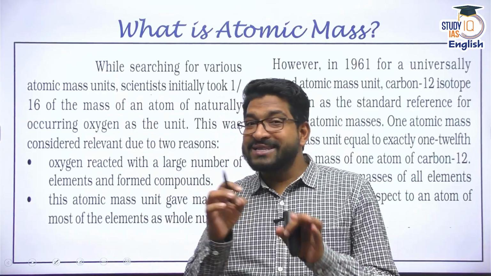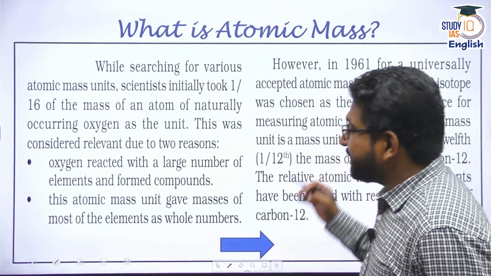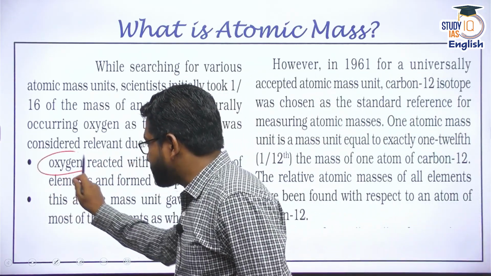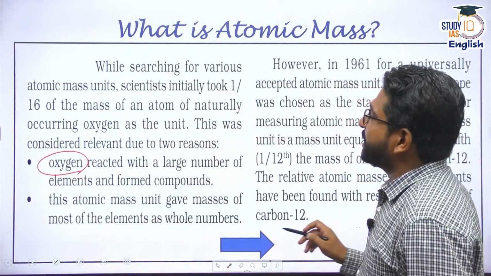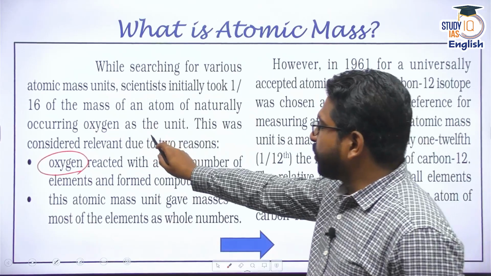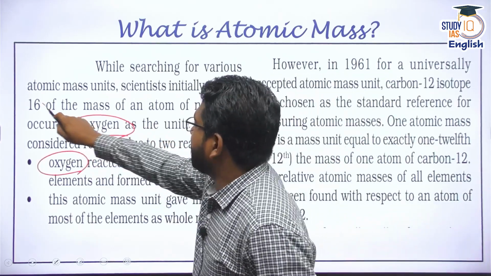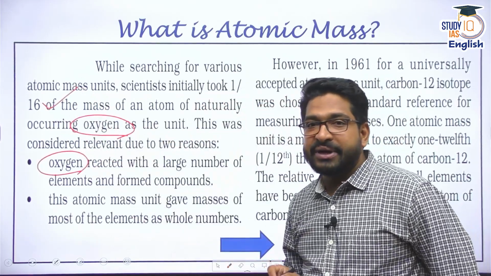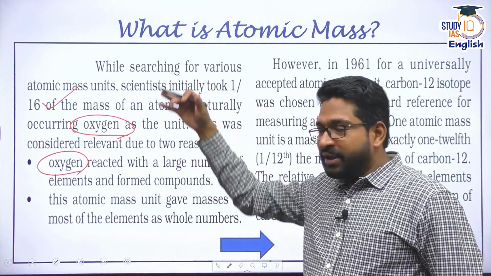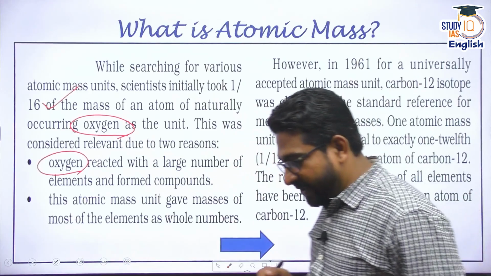Initially a standard was needed. So what standard did they take? They took the reference of oxygen. Initially, they established that the atomic mass unit was 1/16 of the mass of a naturally occurring oxygen atom. It was defined, and then with reference to oxygen, the other elements were defined.